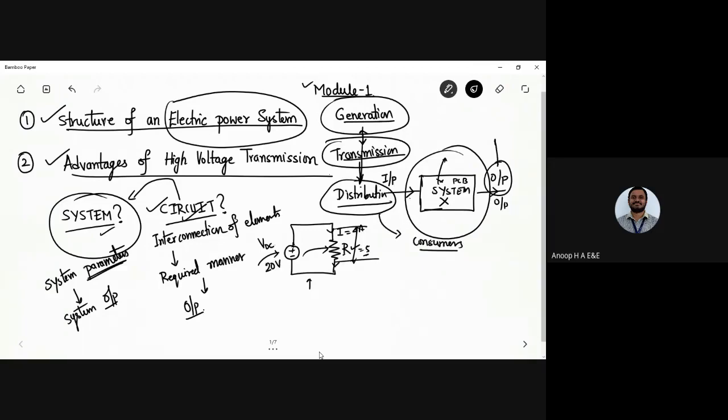So now I have these four processes involved in the electrical power system: generation, transmission, distribution, and the consumption of electric power. What do you mean by a consumer? Whoever is using the electrical power, we call them consumers. These consumers consume the electric power which is generated. I'll have an electric bill each and every month, showing the number of units that has been consumed.